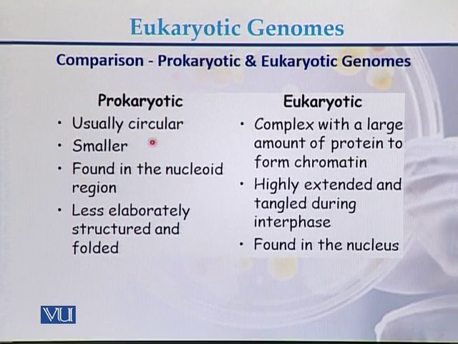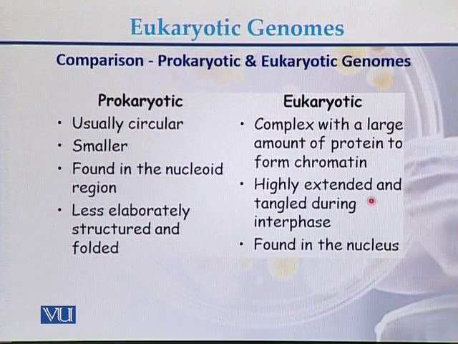This is the comparison between the prokaryotic genome and the eukaryotic genome. In case of prokaryotic genome, usually it is circular and small in size. It is found in the nucleoid region and is less elaborately structured and folded. While on the other hand, the genome of the eukaryotes is complex and large in size, and a large amount of protein is produced to form the chromatin or the structure of the chromosomes.